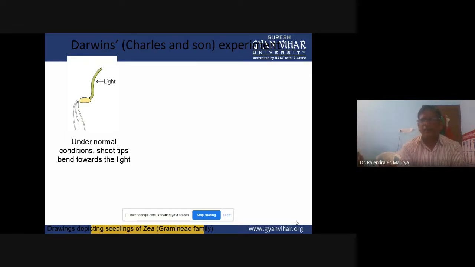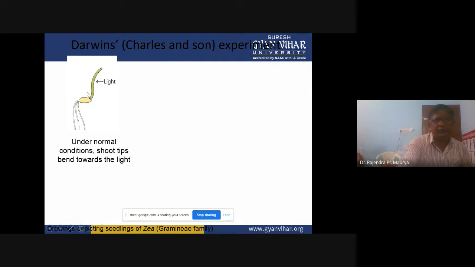Darwin's experiment, Charles and son. Under normal conditions, shoot tips bend towards the light. Here, this is the seed.